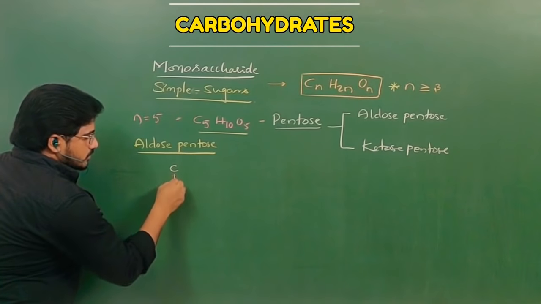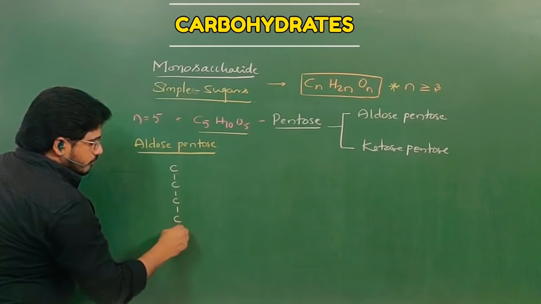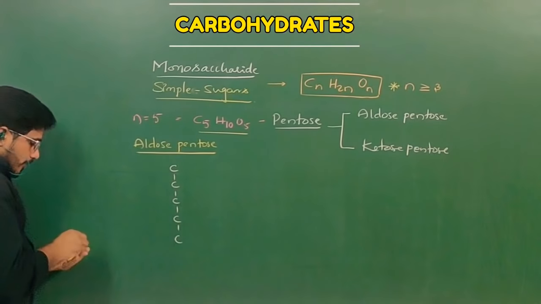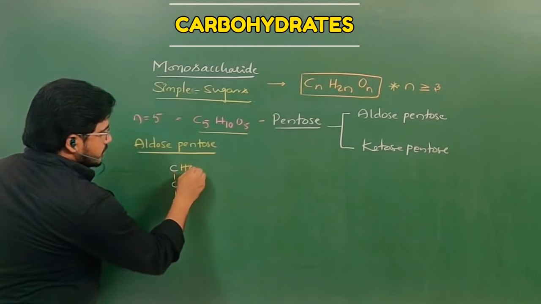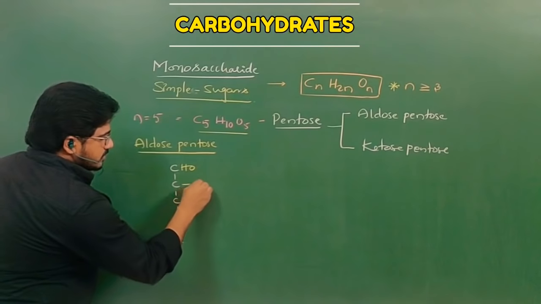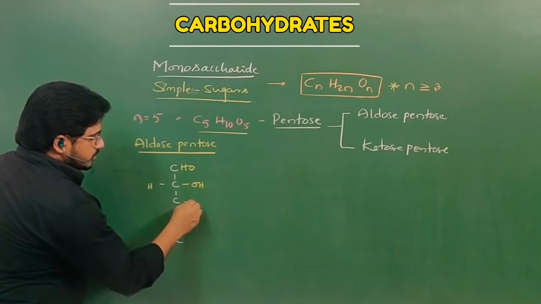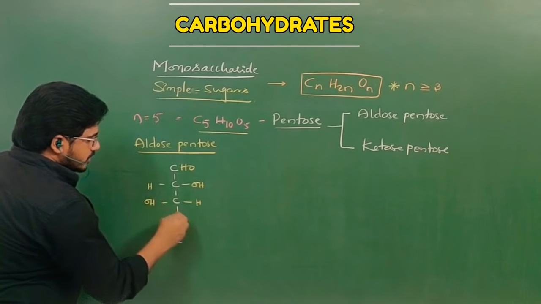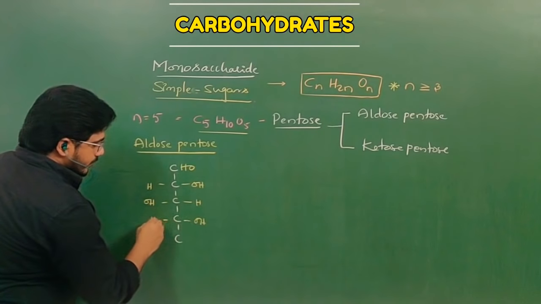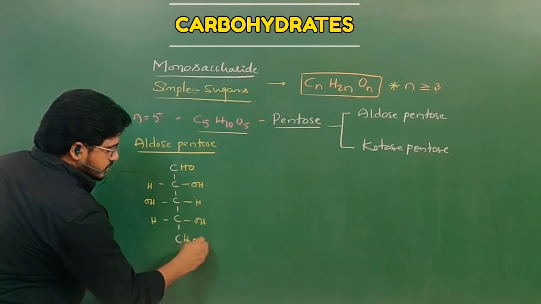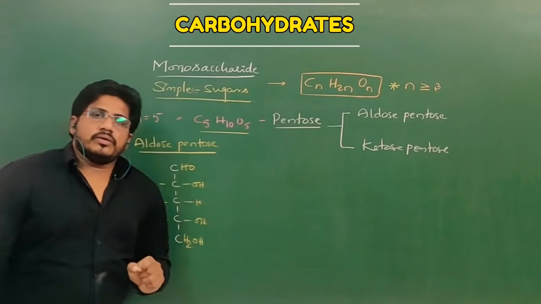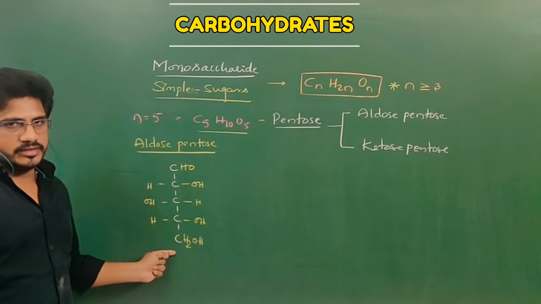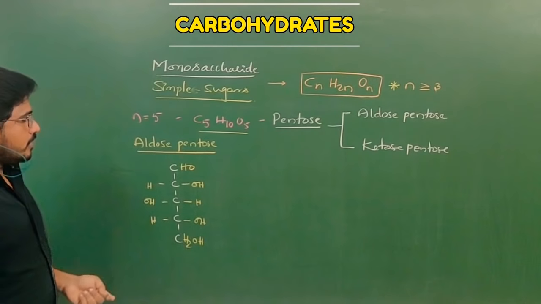Carbon number 1, 2, 3, 4 and 5. The first carbon, in the case of aldose, has a CHO, and the second one has OH and H. The third one has H and OH, and the fourth one has OH and H. The last one has CH2OH. So CH2OH is a very common thing here. This is the formula of aldose pentose.